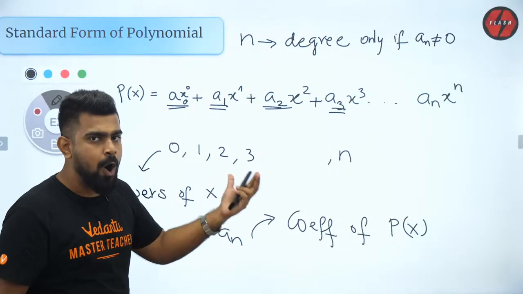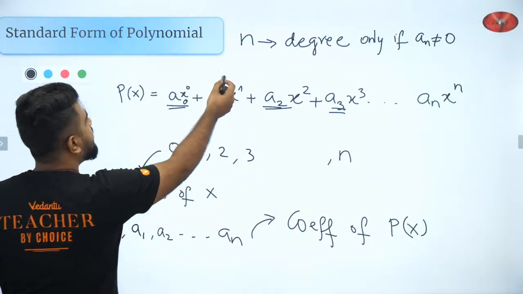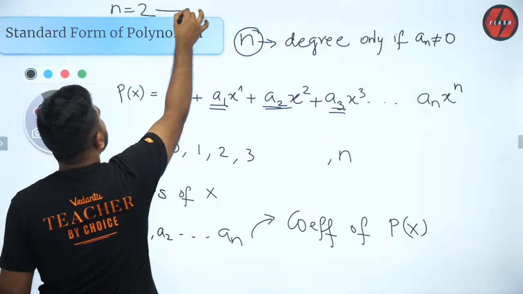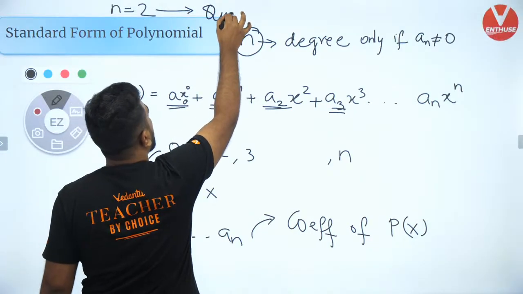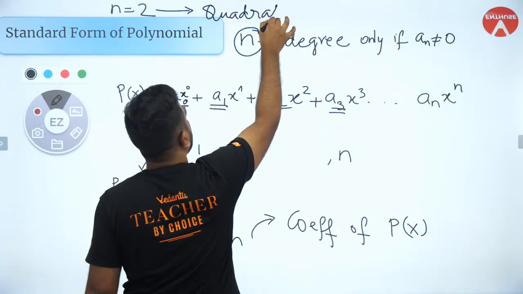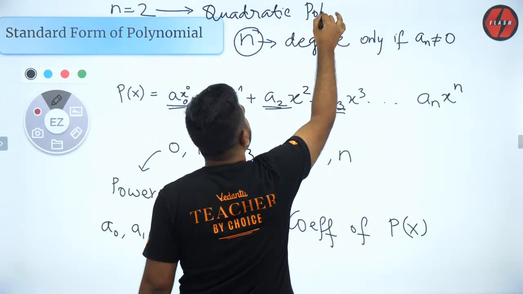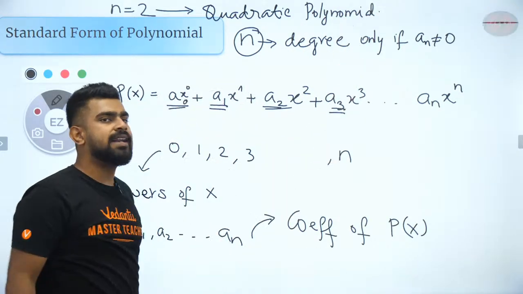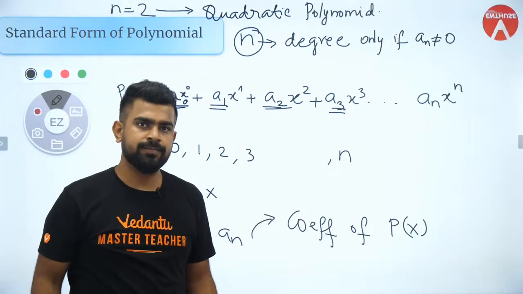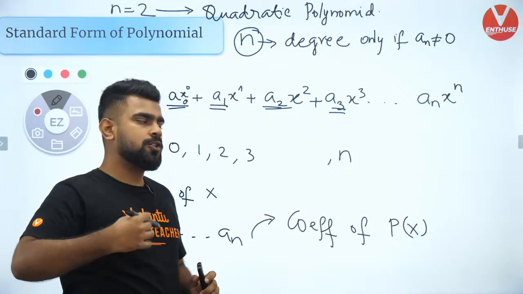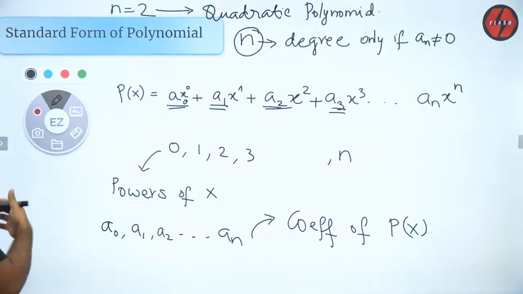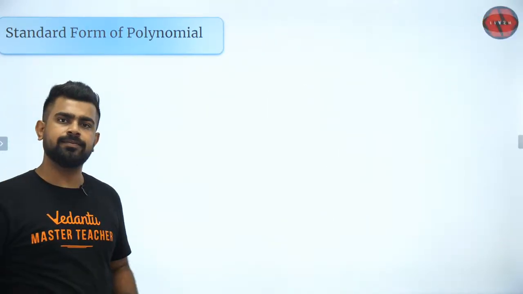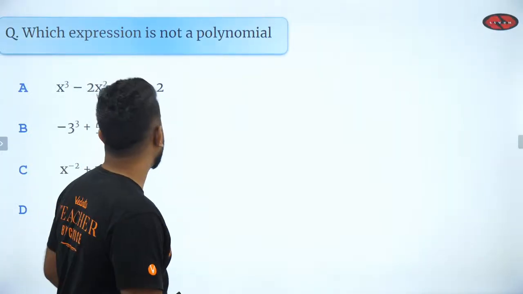And like you guys know already, whenever the degree is 2, whenever n is equal to 2, that is when we'll have something called a quadratic polynomial. Got it? Everybody clear with it? So let us move forward, guys. Let's try to delve right into quadratic polynomials and have a look at it. Okay? So let's move forward.